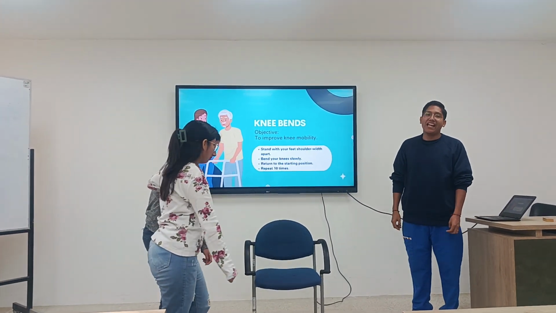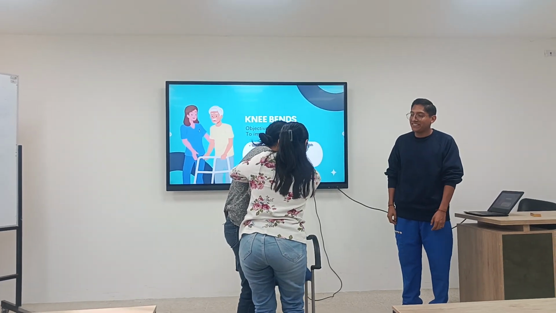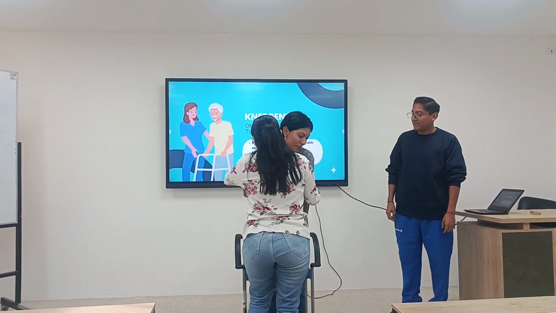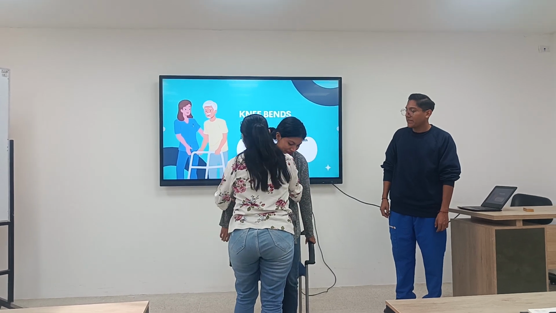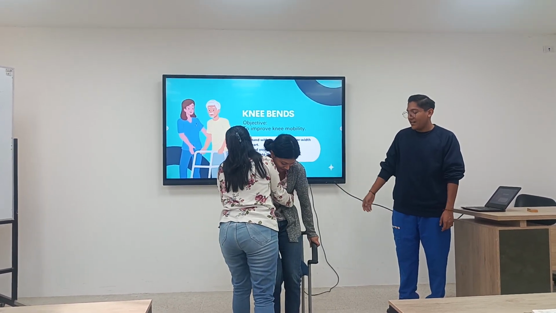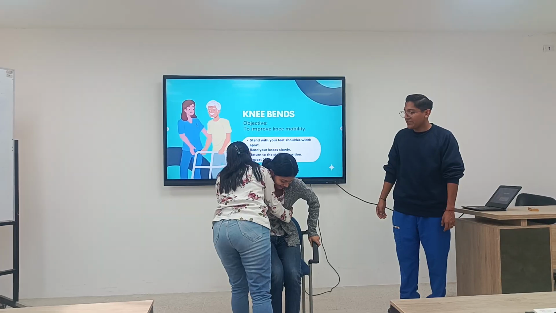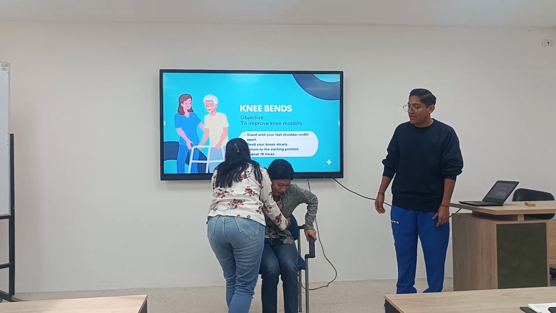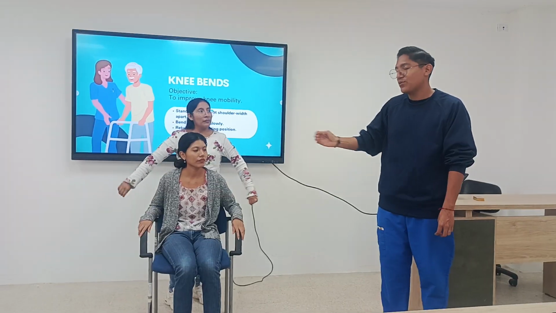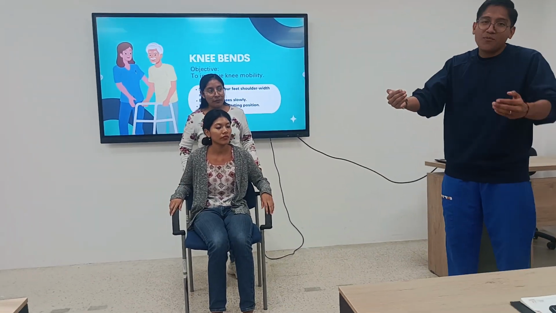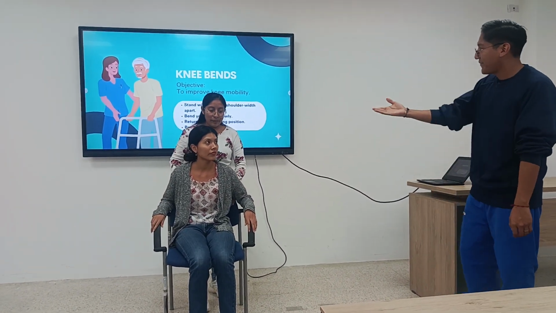The therapist helps the old person and corrects the posture. I can share with support and sit down the old person. The therapist is always behind the person for moving the chair.